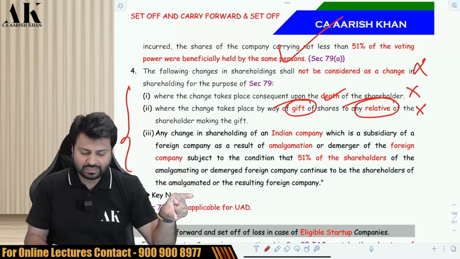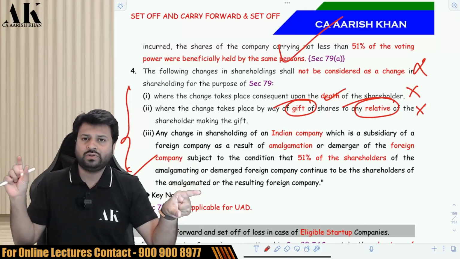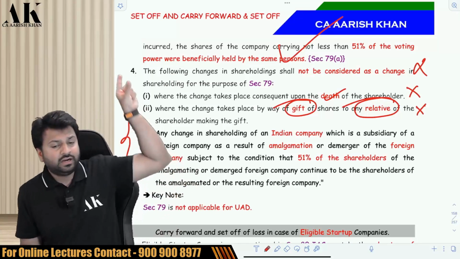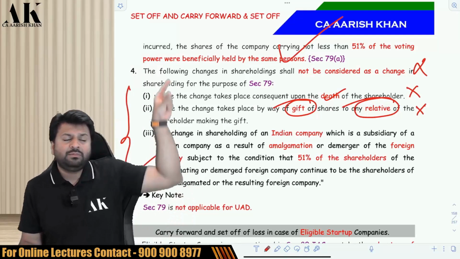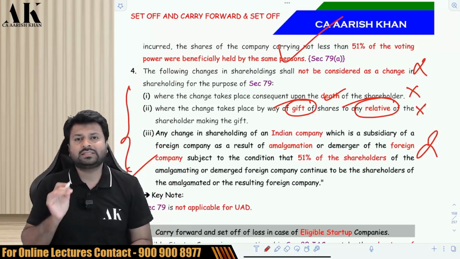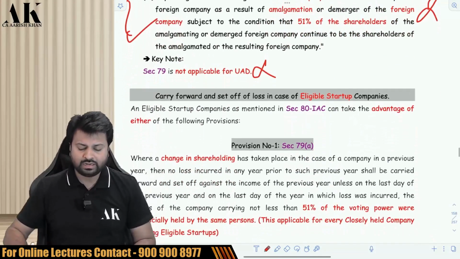So the government has given a relaxation here: this Indian company, which is a subsidiary of a foreign company, their loss will not lapse if 51% of the shareholders of the foreign amalgamating company continue to be the shareholders of the foreign amalgamated company. If 51% of this company becomes the shareholders of this company, then the loss of this company will not lapse. Check it, please. Plus, this section is only applicable to loss. This section is not applicable to unabsorbed depreciation.